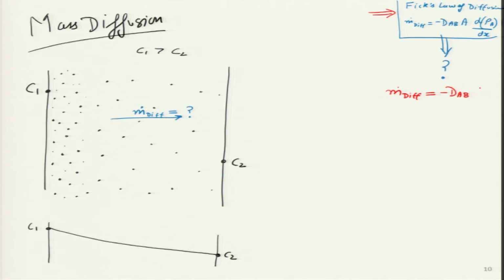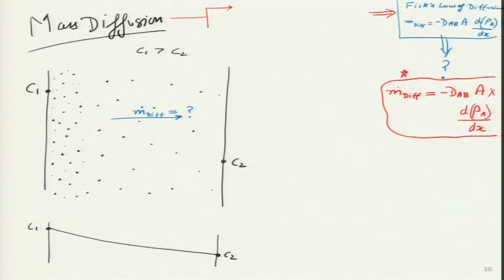We will figure out what this constant D is and what the subscripts A, B stand for, multiplied by the cross sectional area A, multiplied by the gradient of density of species A. In order to reach this particular expression, we will have to do certain analysis in detail about mass diffusion,